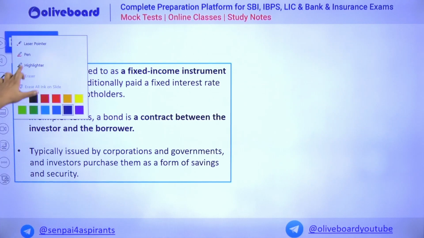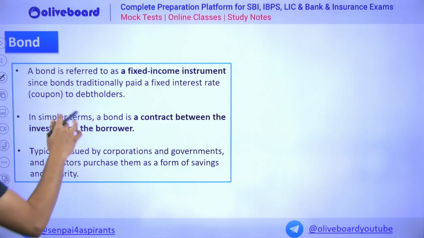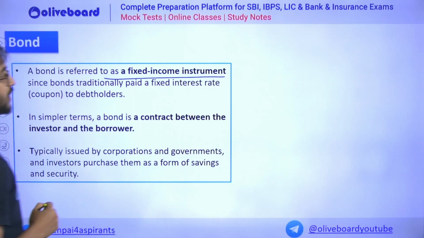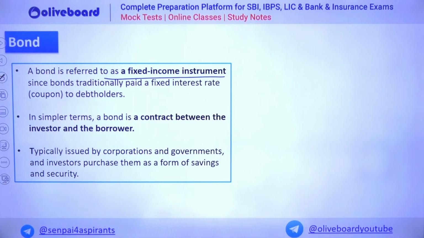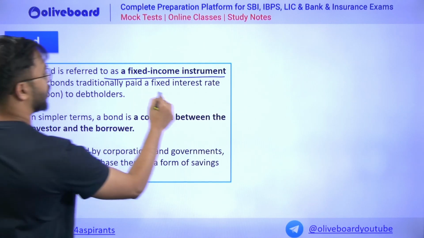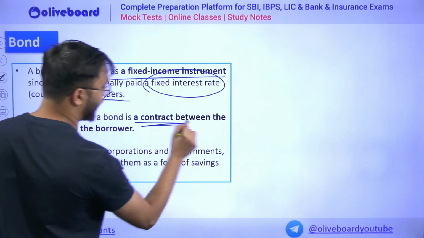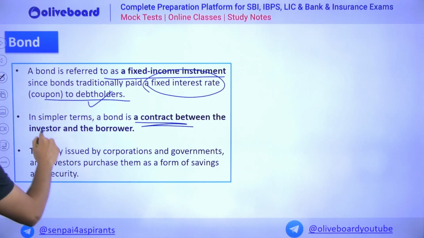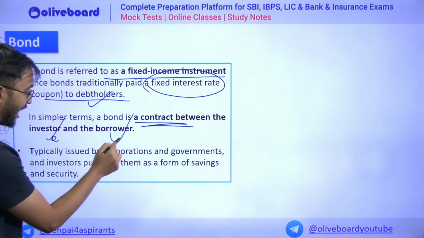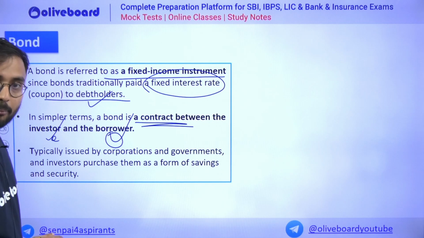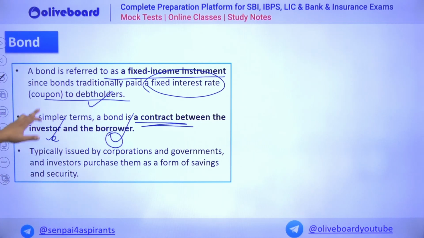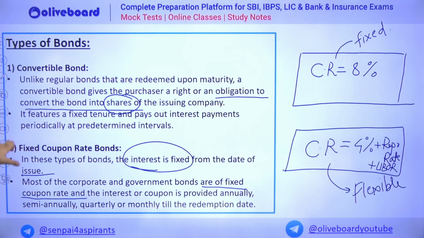Now, already we have discussed what is a bond. Let's see the definition. It is referred to as a fixed income instrument since bonds traditionally paid a fixed rate of interest, or coupon, which is called the coupon rate, to the debt holders. In simple terms, a bond is a contract or agreement between the investor and the borrower, the company, and the person who is giving the money to the company, as we already discussed. Okay, then we'll move to further types of the bond.